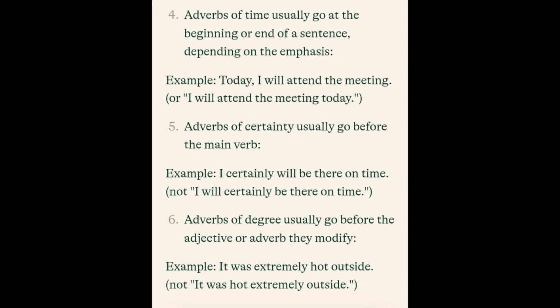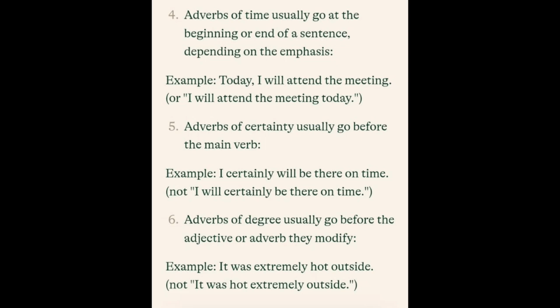6. Adverbs of degree. Adverbs of degree usually go before the adjective or adverb they modify. Okay. For example, it was extremely hot outside. So, extremely is an adverb of degree telling us the degree of the hotness.